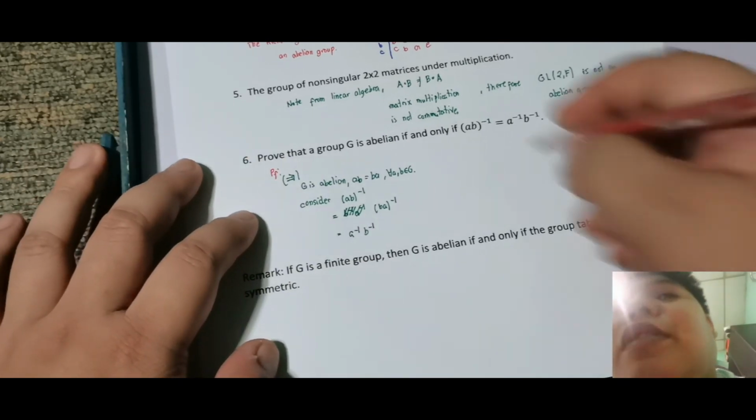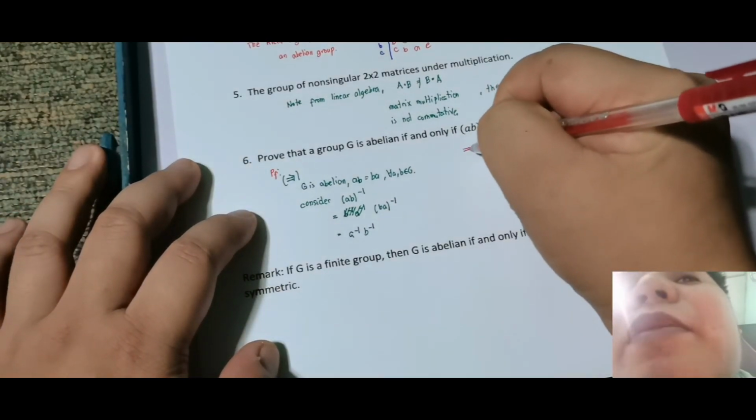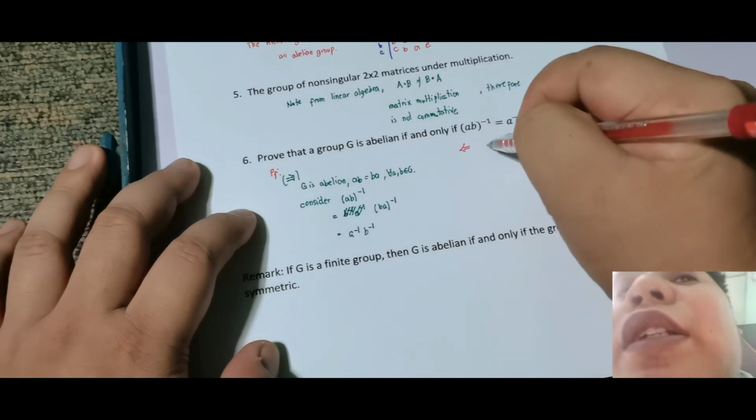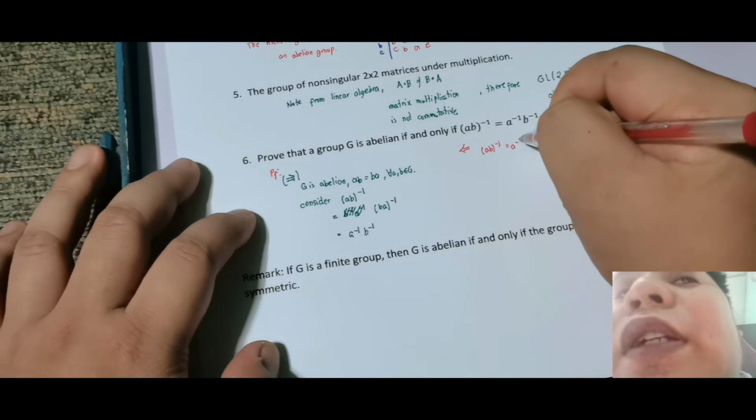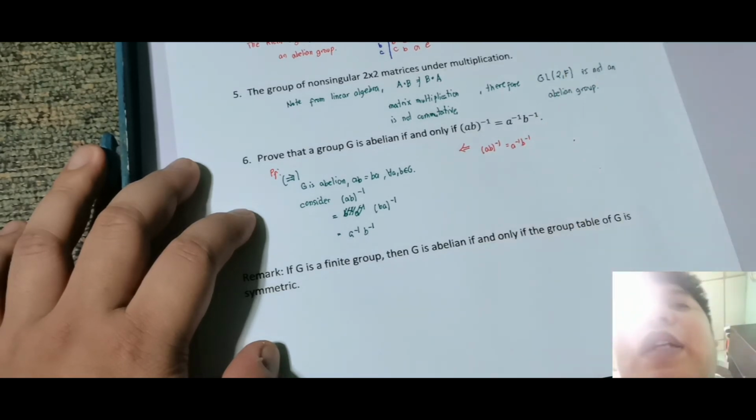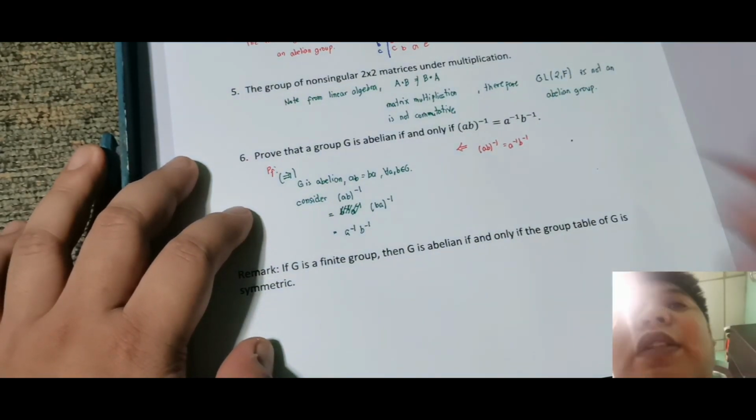So, next is yung ating pabalik. Ang assumption natin is (AB) inverse is equal to A inverse B inverse. So, ito yung assume natin. Okay? So, consider natin si AB.